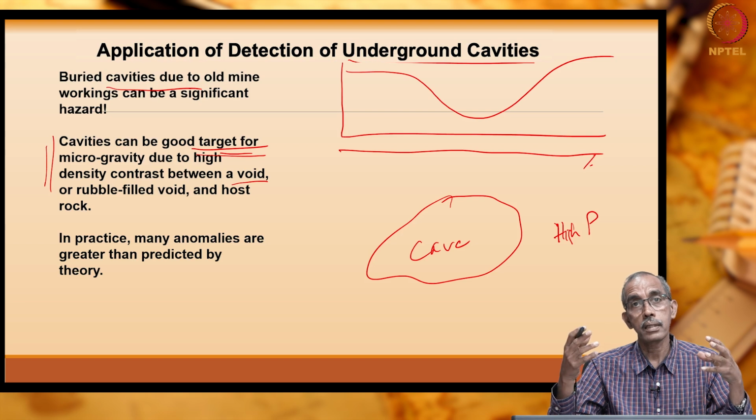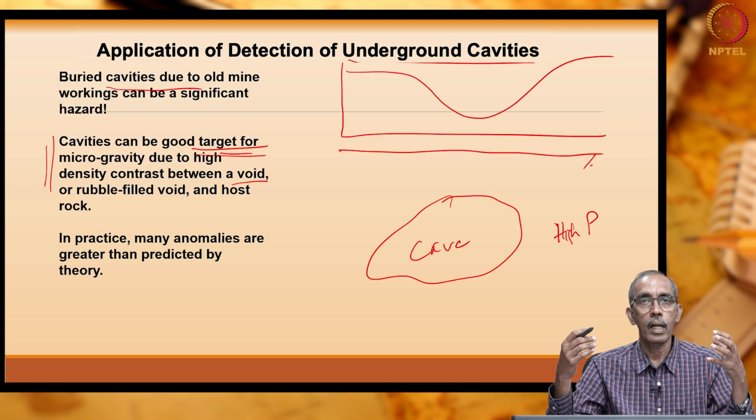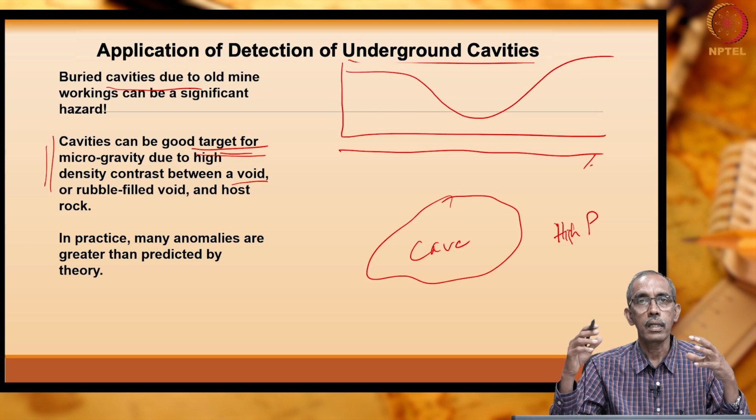Many instances in America, right, where you have very huge limestone deposits on the west coast of America. So, these limestones are capable of dissolving in groundwater. Eventually, a large amount of limestone would have dissolved, leading to the formation of huge caves. These caves can be detected by gravity methods, right.